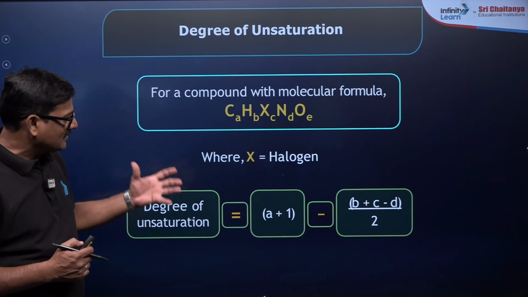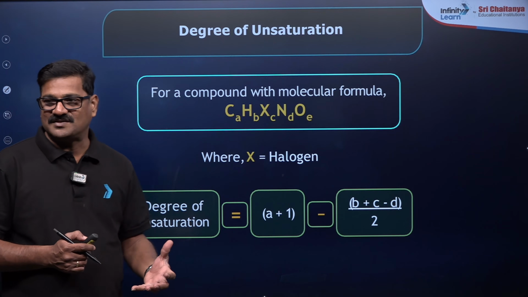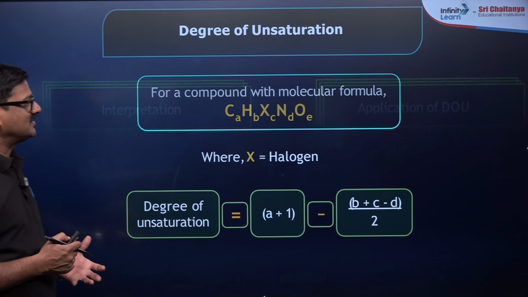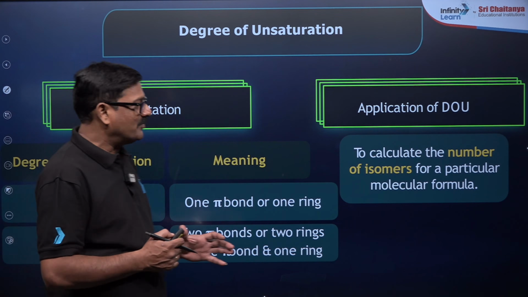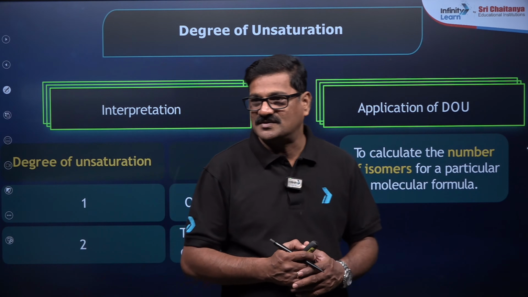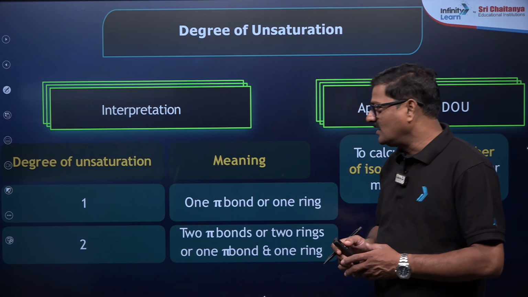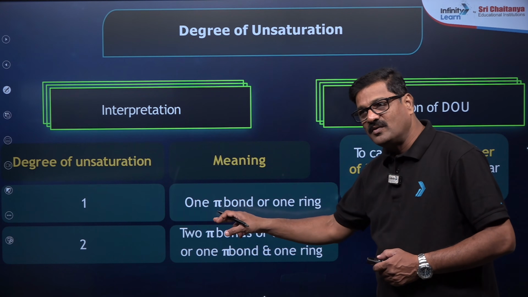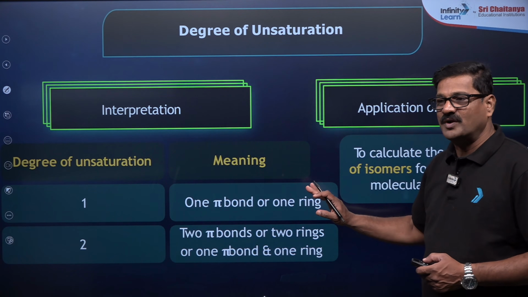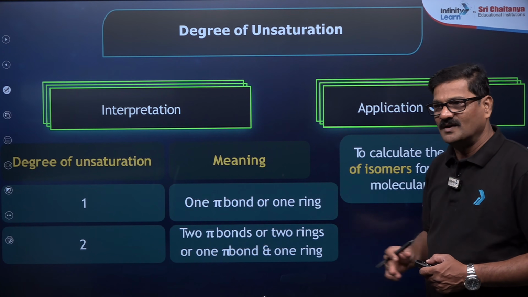So if you use this degree of unsaturation, what are you going to expect? Interpretation, so the application of degree of unsaturation. If degree of unsaturation is 1, there will be either 1 pi bond or 1 ring.